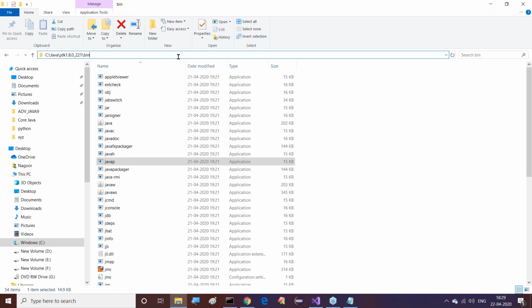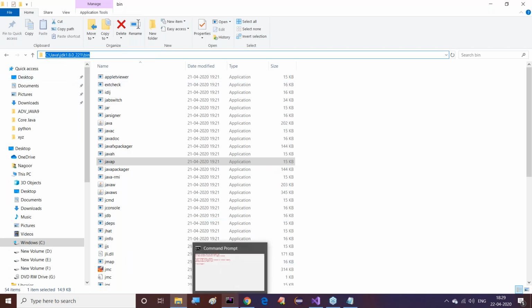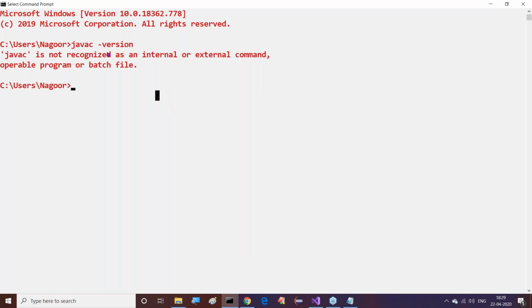Now I need to give this location information to the path. So what I'm going to do is copy this location. Then I'll open the command prompt. Previously I used javac -version, and we got: javac is not recognized as an internal or external command, operable program or batch file.